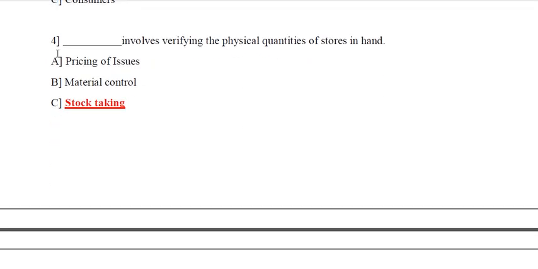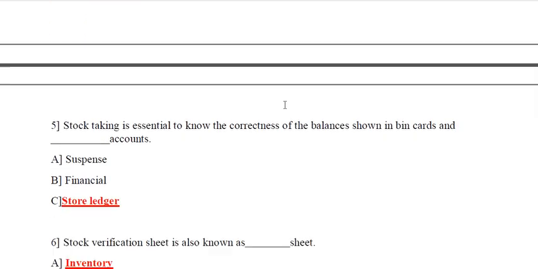Question number 4. Dash involves verifying the physical quantities of stores in hand. The correct answer is stock taking. So there are option A, pricing of issue, option B, material control, and option C is stock taking. So the correct answer is option C. Stock taking involves verifying the physical quantities of stores in hand.